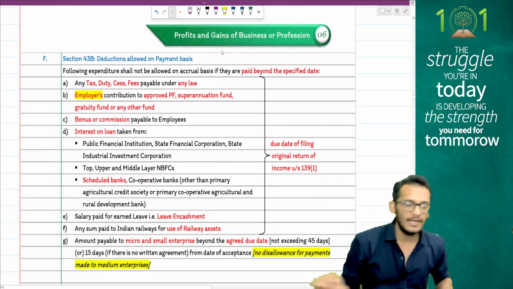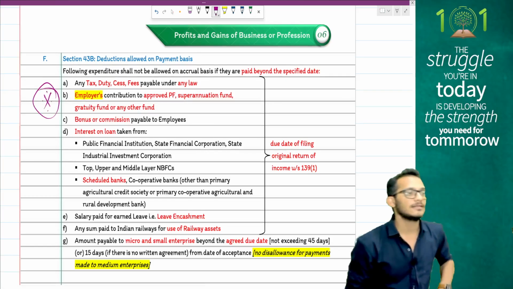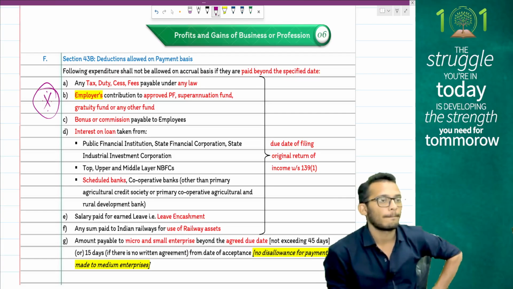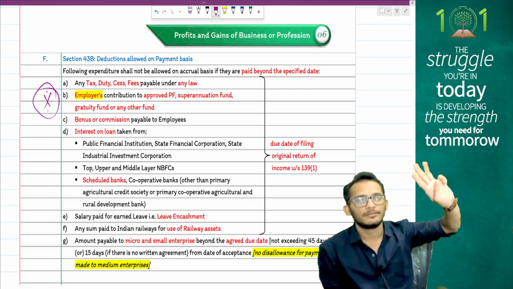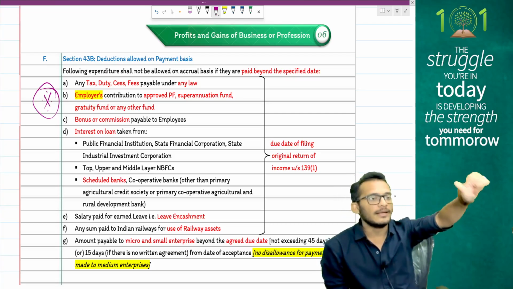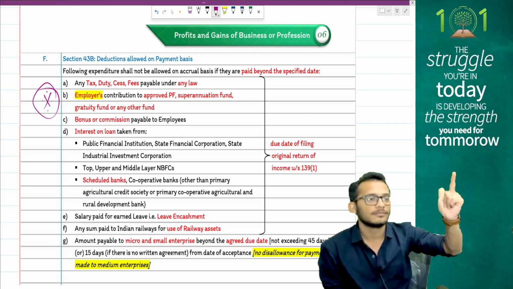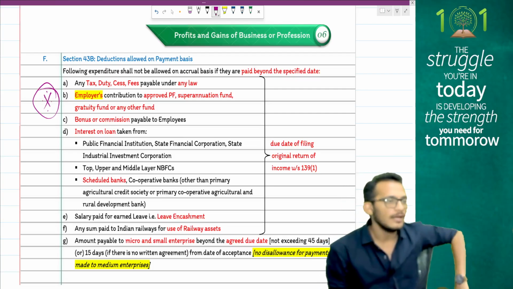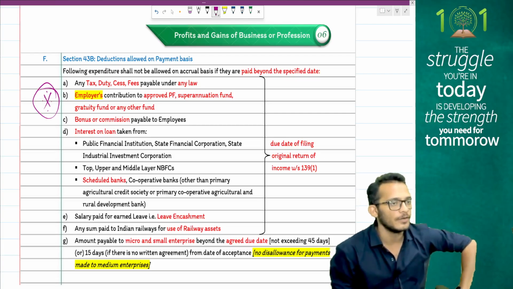Yes. Then we have the next important section, people, your section number 43B. This section clarifies some payments to be made on or before the due date of return filing. Payments are: leave encashment, bonus or commission, employer's contribution to funds, use of railway assets, interest on loan to banks or NBFCs. One more: any kind of tax payments, including cess and interest and all those things. These payments have to happen on or before the due date of return filing.